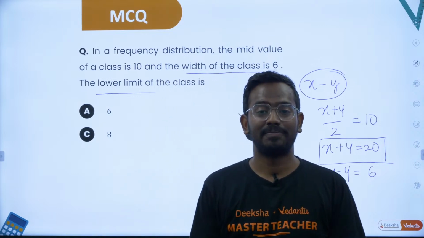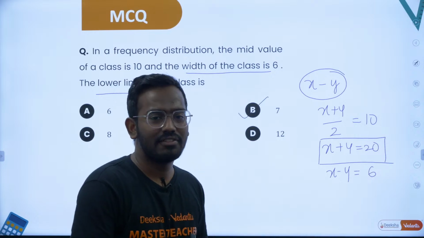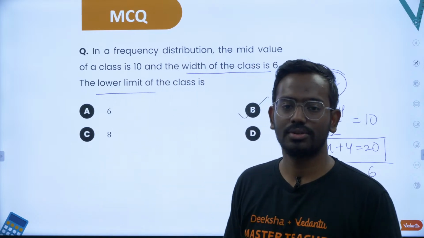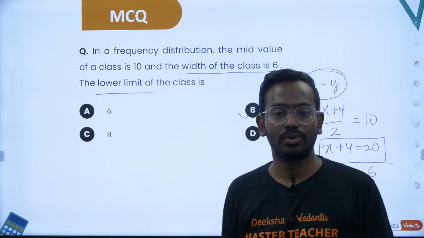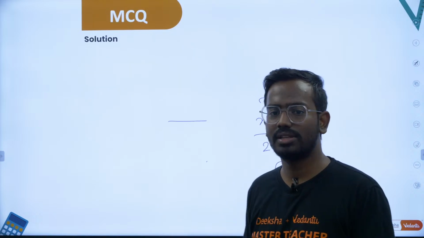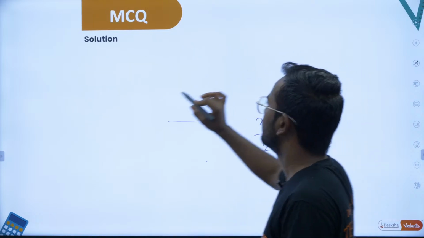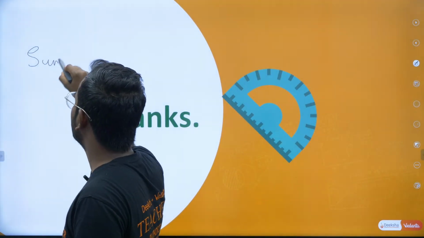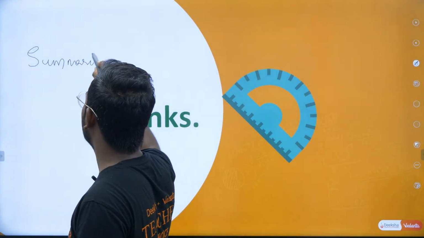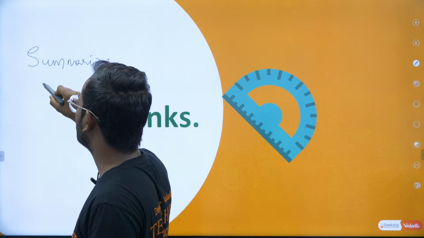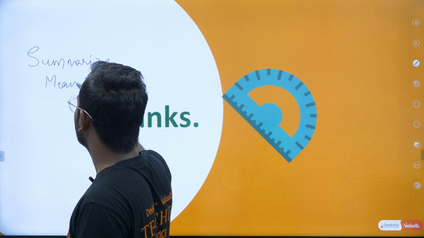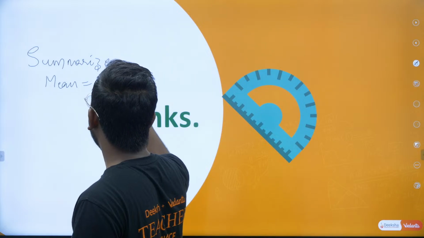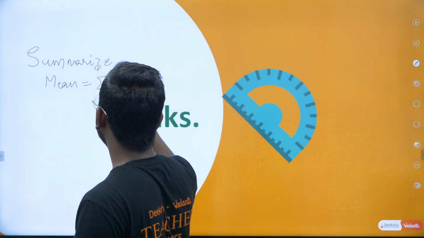So I think I've covered all the types of MCQs. Hope whatever was taught today is clear. Let's summarize what we have done once. We have learnt three major formulas to remember. One is how to find mean, that is summation fi xi divided by n.